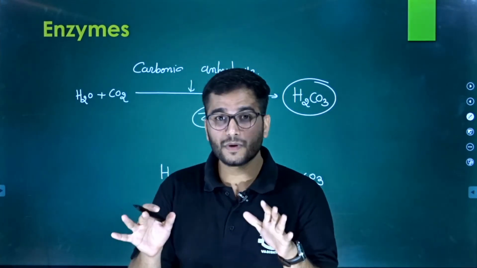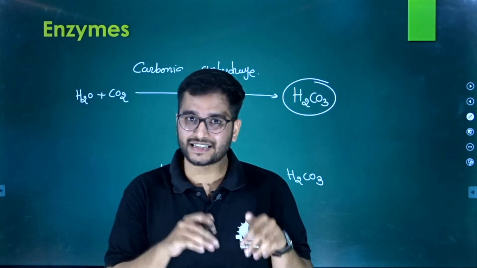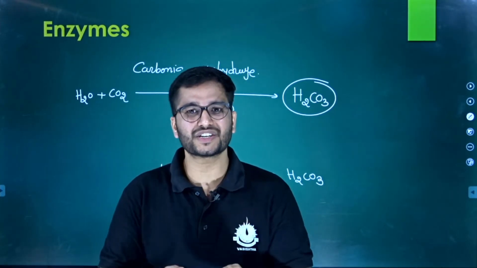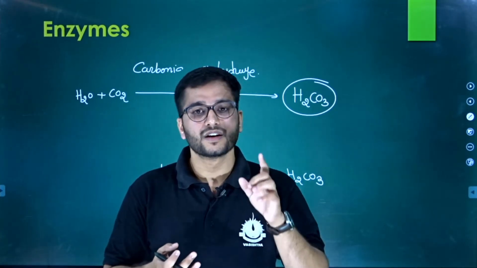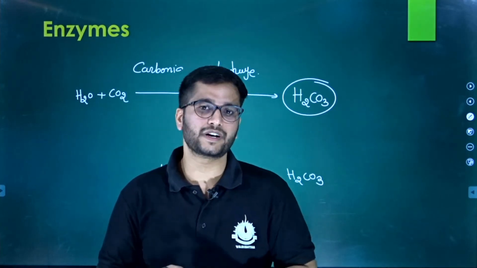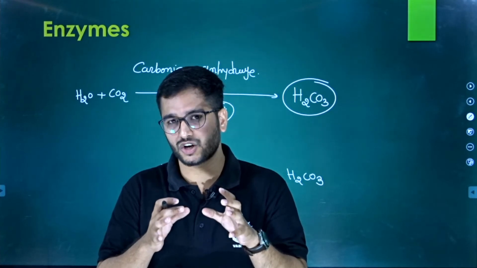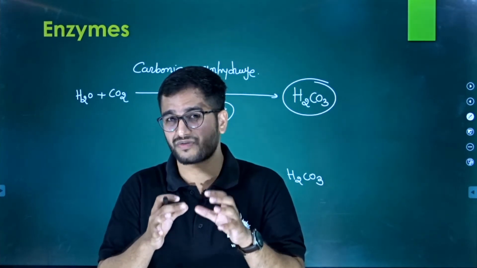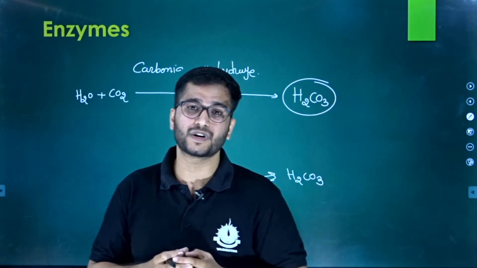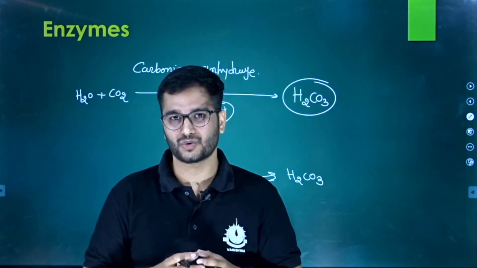Clear? Maximum CO2 is in the water. How does this reaction take place? There is no enzyme. So yes, the reaction can be done without an enzyme, but the speed of this particular process will be very, very, very slow.